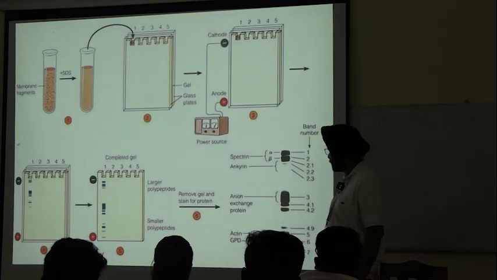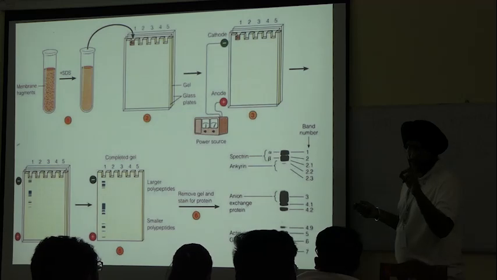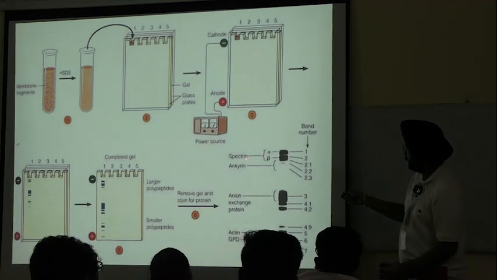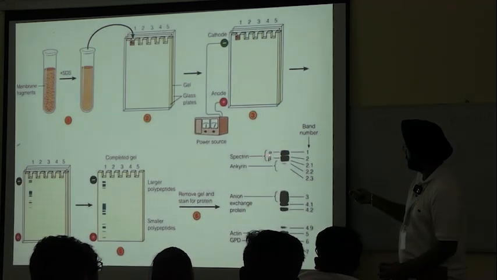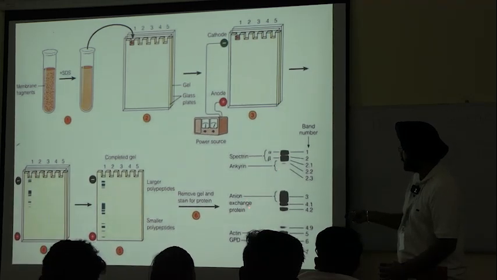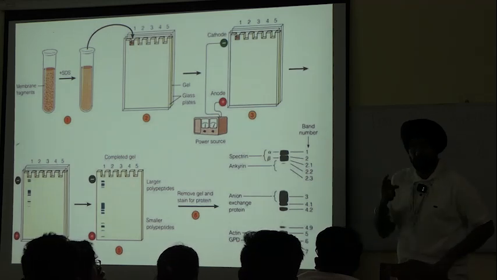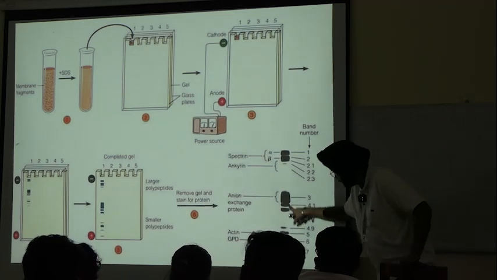Okay, see, since we have run the sample of membrane fragments, what will we find? Alpha and beta represent spectrin, then ankyrin, anion exchange proteins, actin and GPD. These protein bands are observed.